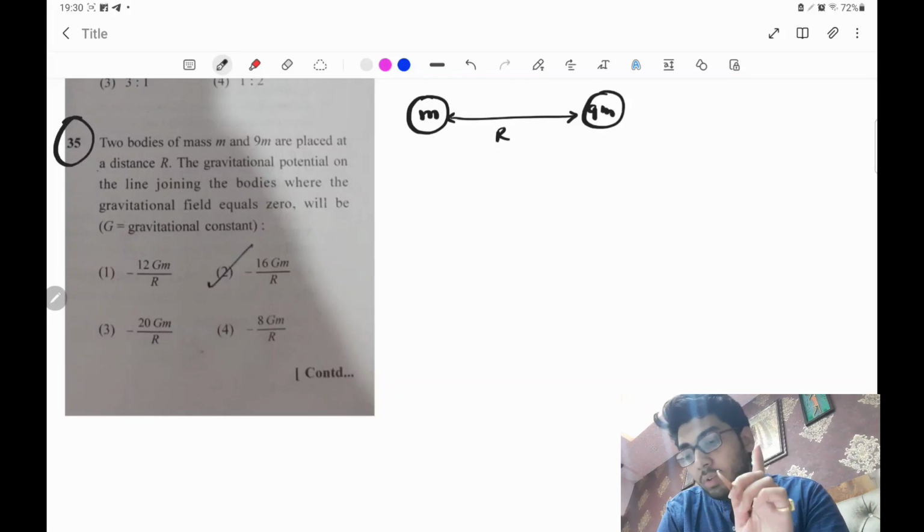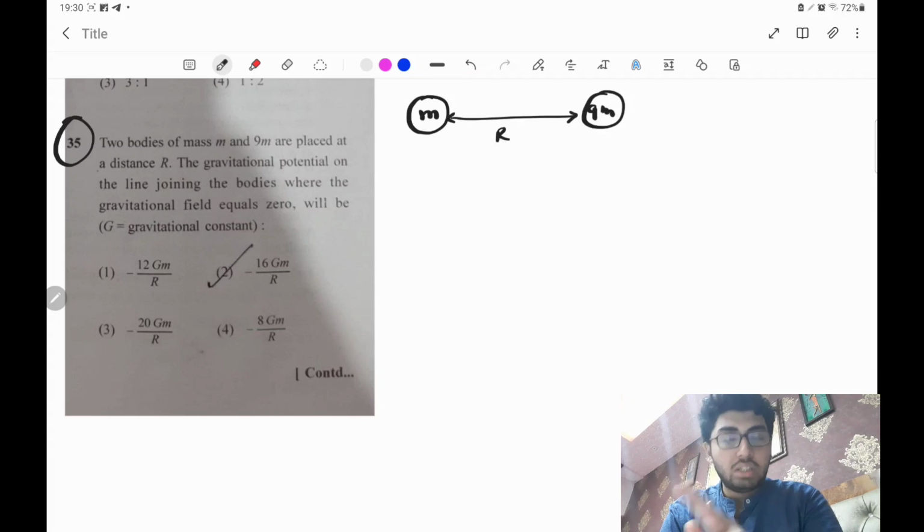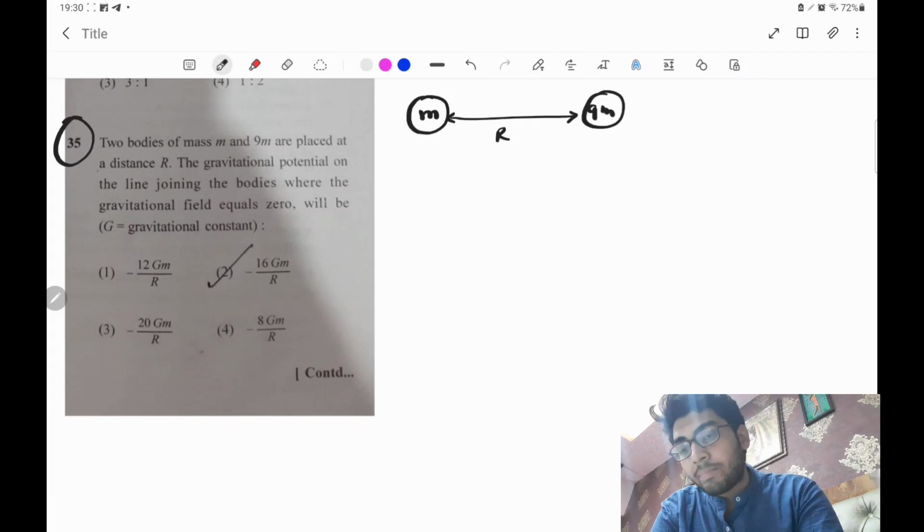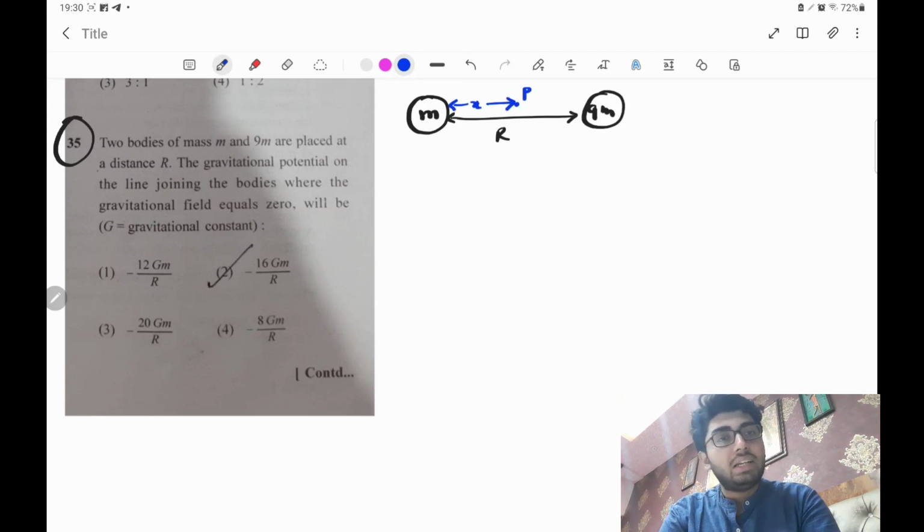Clear? Now you have to find the potential at the point on the line joining the two bodies where the field is 0. So first you have to find the position where the field is 0, then calculate the potential at that point, isn't it? Suppose this is the point P where the field is 0, and I want to find its distance from mass m.